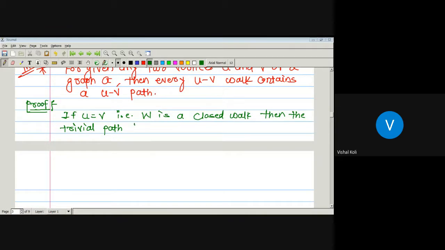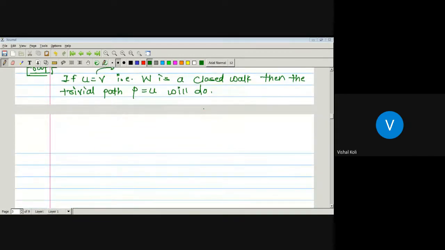P equal to U will do. It means there is a path from vertex U to V, as U is equal to V, both vertices are the same. Then the trivial path has no edge, so a single vertex is a path having length 0. So just take that path as U, that is the single vertex U, and it will do our proof. Okay, so this will be the first case.